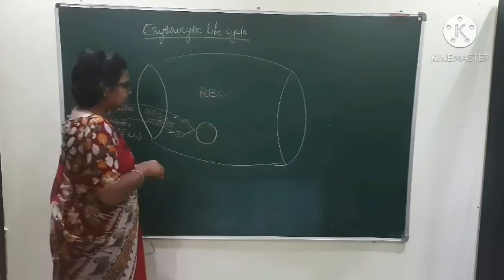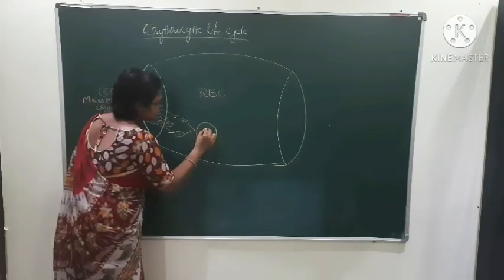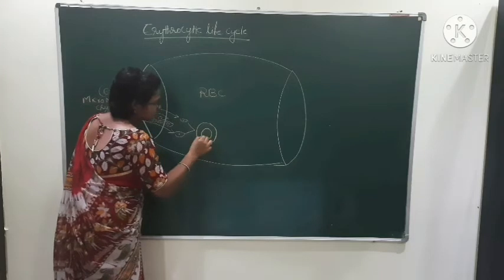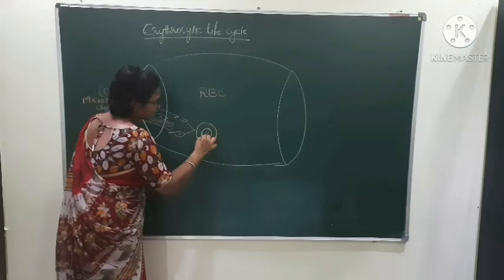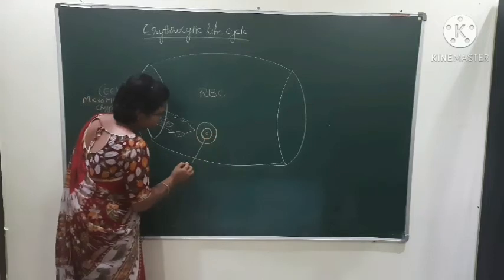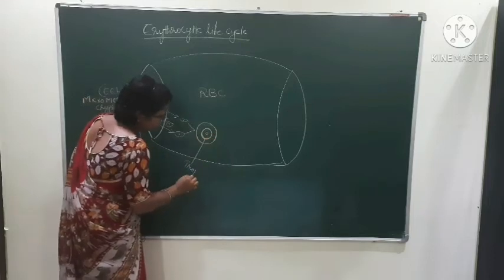They attain a spherical shape and convert into the trophozoite stage.